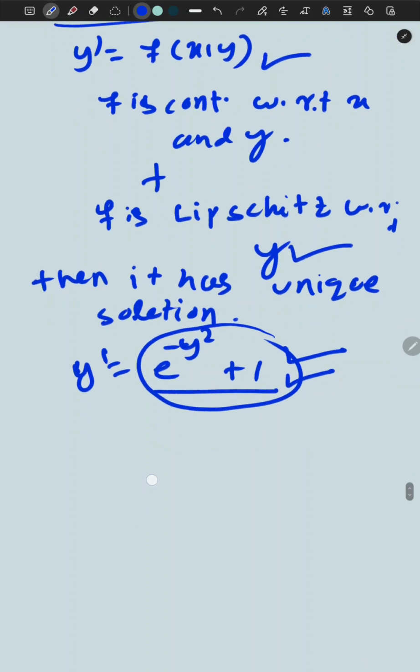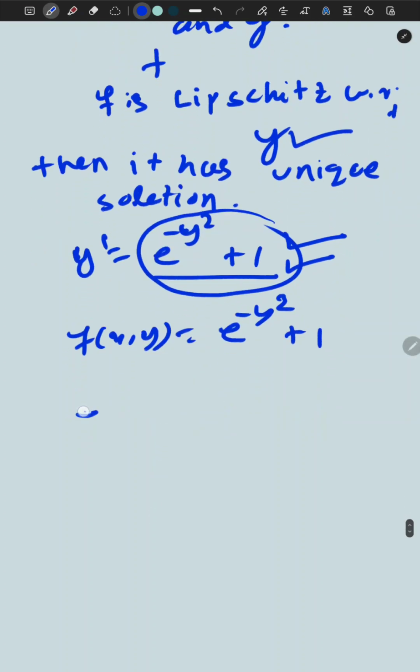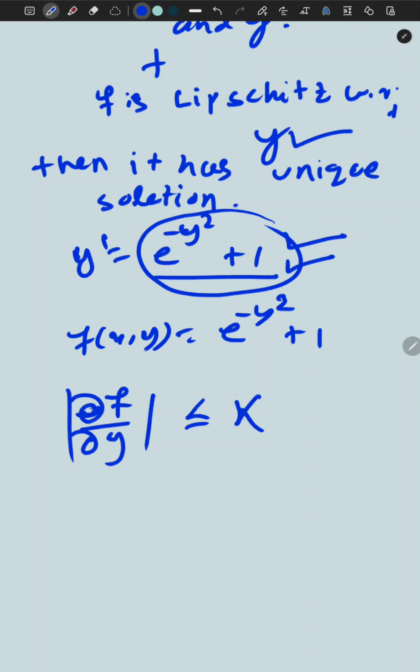To show the Lipschitz continuity, here f(x, y) is e^(-y^2) + 1. If we are able to show that the partial derivative of f with respect to y is bounded by some constant k, this implies that f is Lipschitz with respect to y.